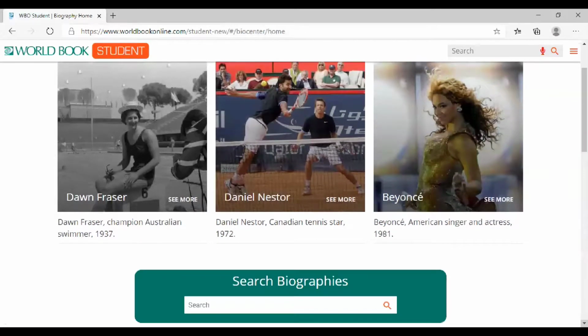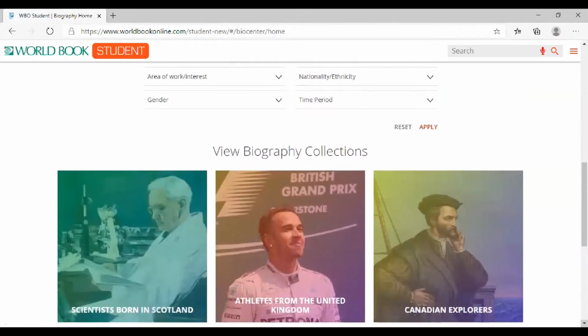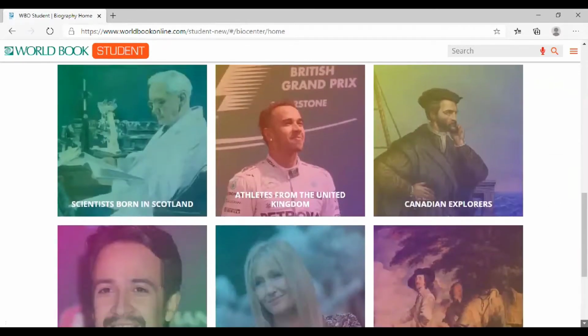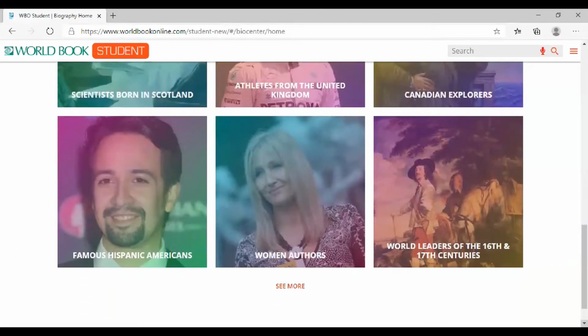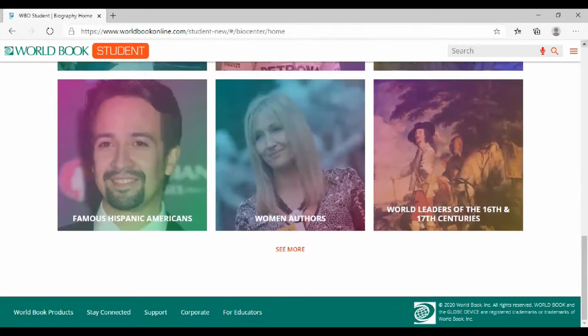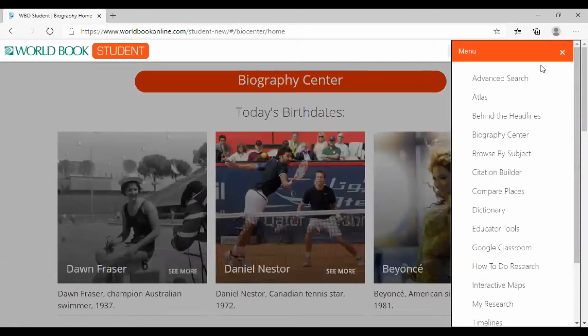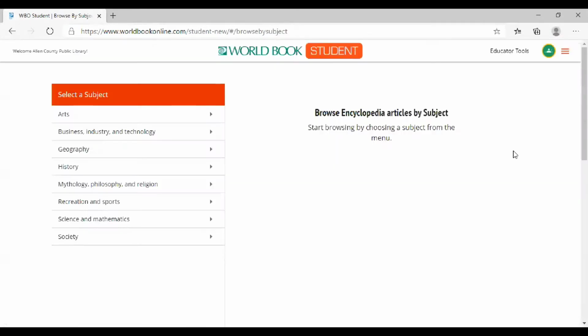So you can click on that information and find more. Or you can scroll down and you can browse. You can browse by their area of work or interest, their gender, their nationality, ethnicity, and their time period. We have more of the biography collections, as you can see: scientists, women authors, world leaders of the 16th and 17th century.